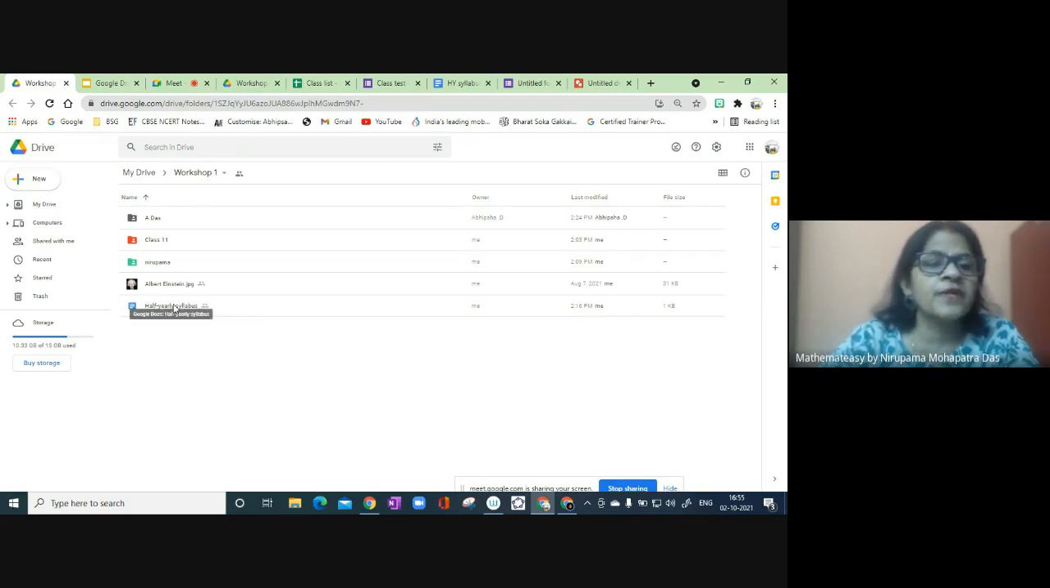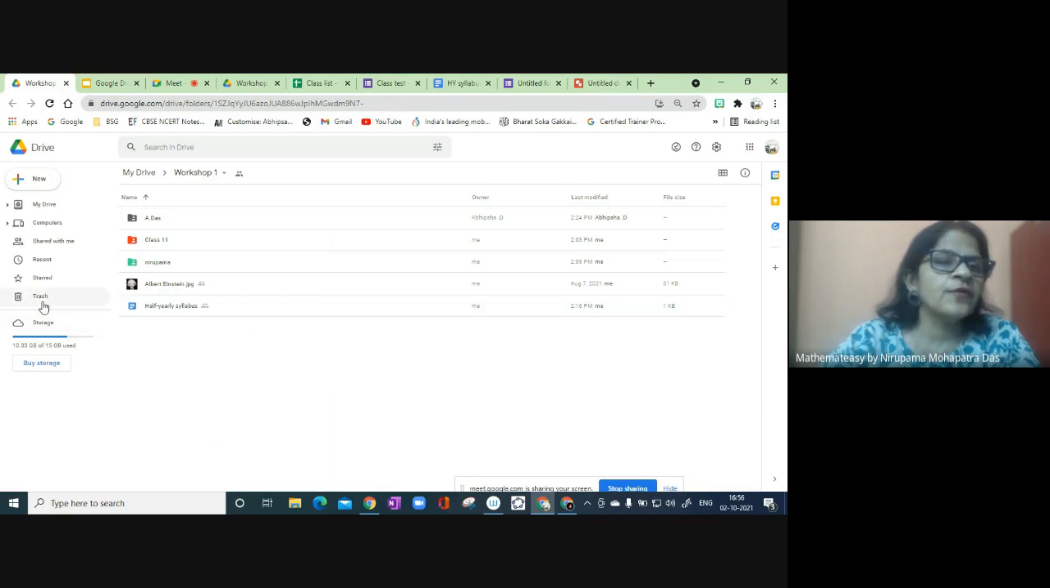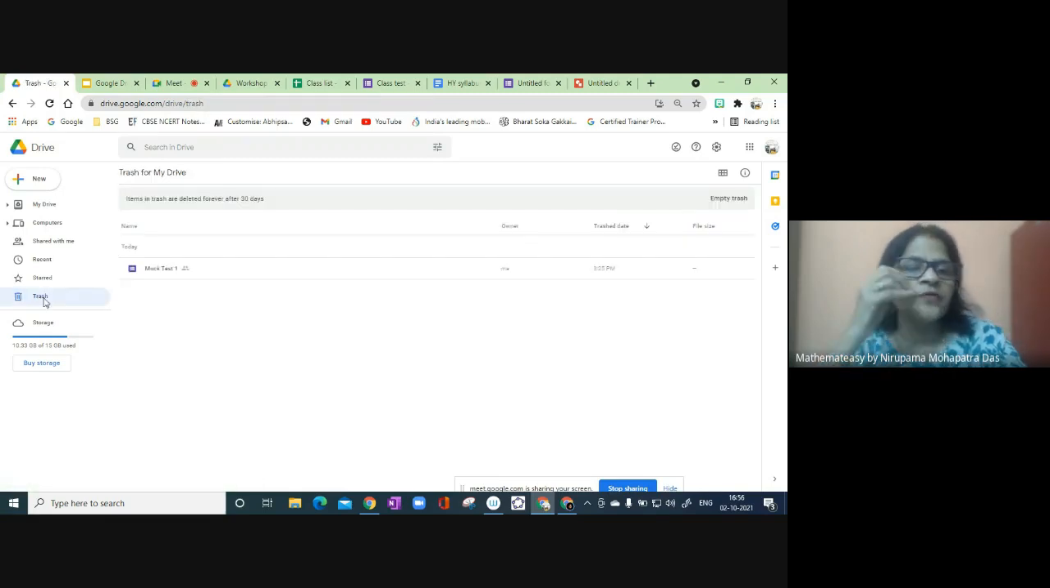Like here, suppose I want to remove something. Unwanted folders and files can be removed, and once you remove them, they go to trash. They never go out of the drive automatically. So we go to trash, and here you can see empty trash. In that way, storage space can be freed from time to time. That is another option.